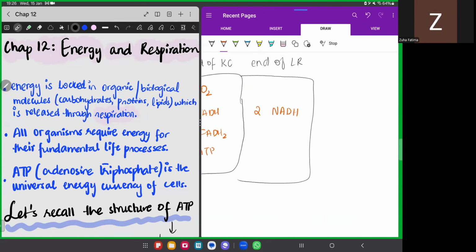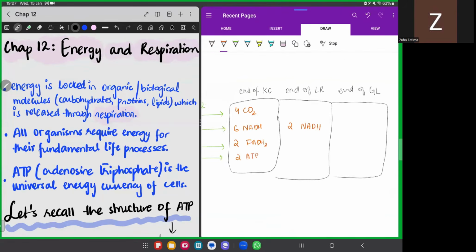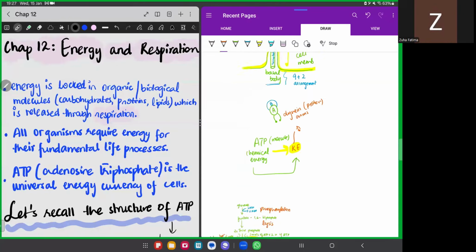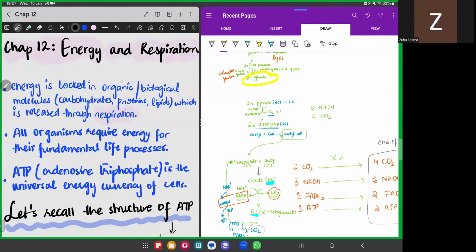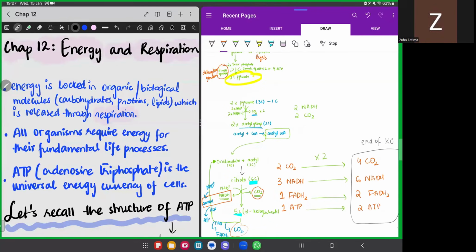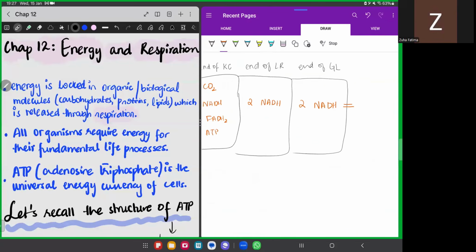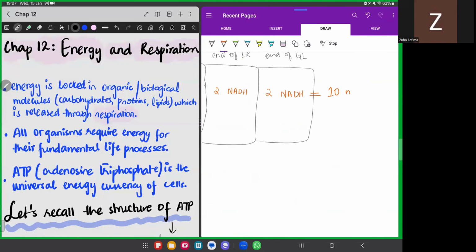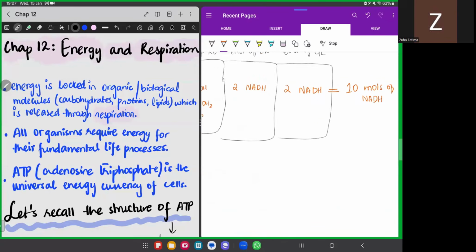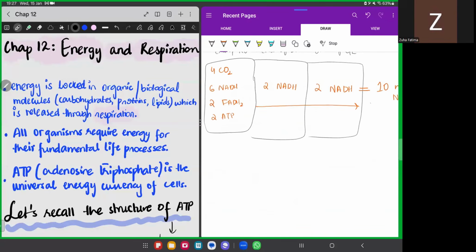And at the end of glycolysis, we had 2 moles of NADH as well. So I'm going to add 2 moles of NADH. Now, so far in these three processes, we have formed 10 moles of NADH and we have formed 2 moles of